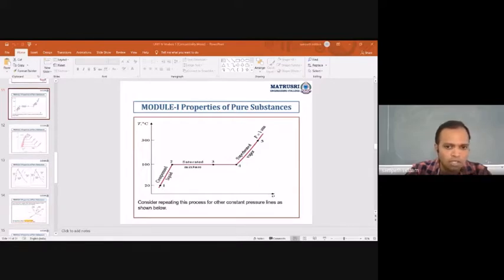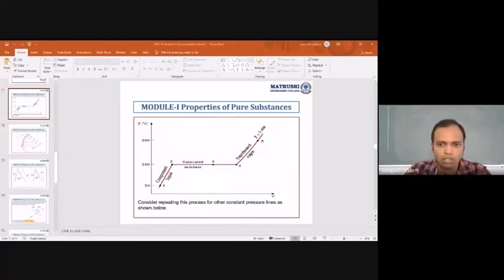Once it has started at point 2, it continues in the dome from 2 to 4, the points which are being shown over here, in between which both the pressure as well as temperature are fixed. And here the liquid is completely converted into vapor at point 4. Till then both the temperature and the pressure are fixed, and the only parameter which is varying is the specific volume. In that particular dome you have dry, wet, as well as the mixture.